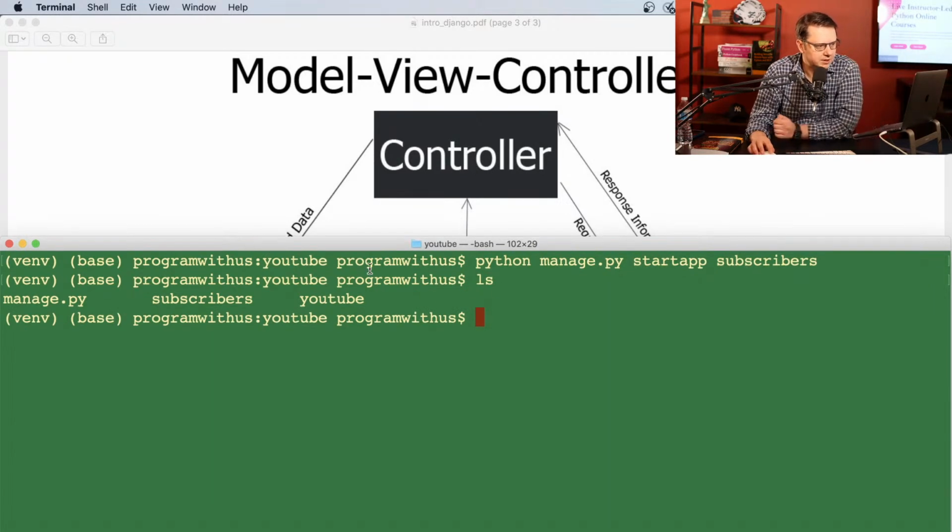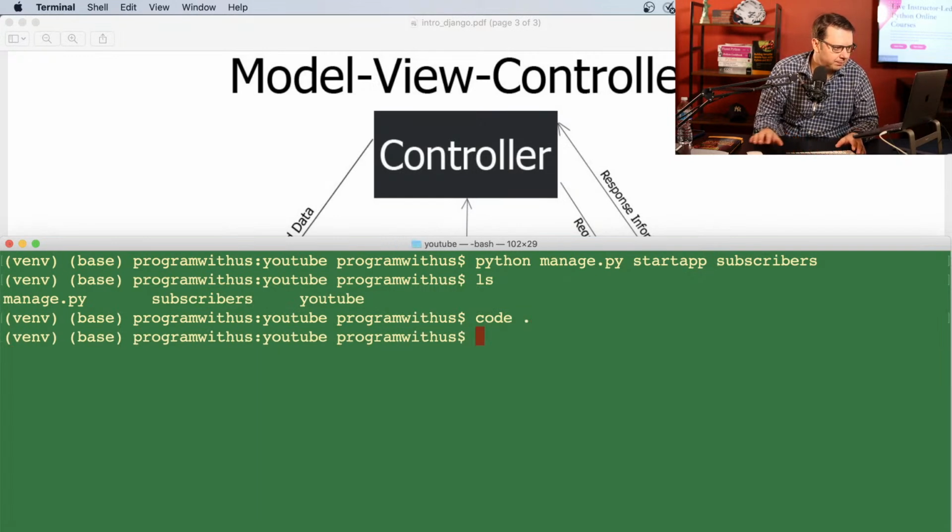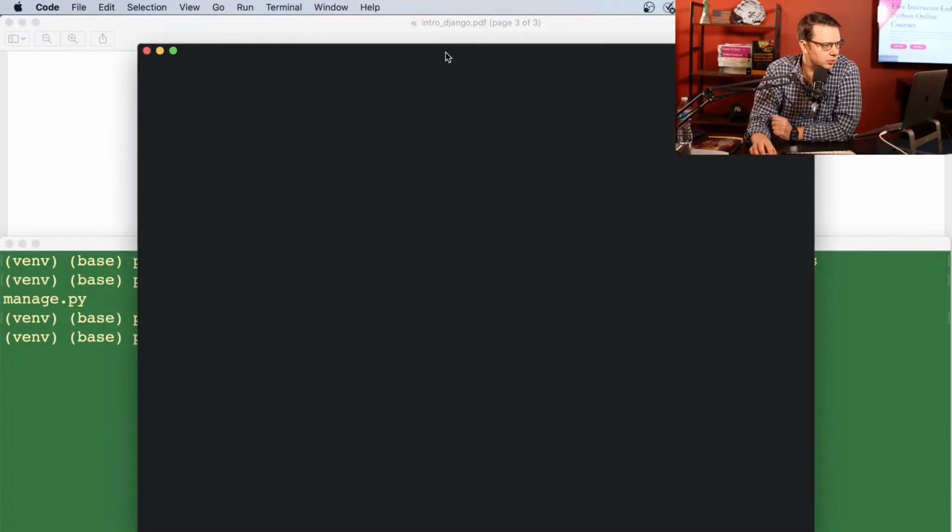So that's pretty much it, again, one more time. Python obviously is a Python command, manage.py is a manager file, startapp is a command that will create a brand new app within our project, because again, Django is a framework that consists of a bunch of modules. So we just created a brand new module, or the right word would be app, because Django calls them apps, subscribers. And again, the name, you could use whatever you like. It's up to you. So now let me open my code editor, and now we will move to actual code.